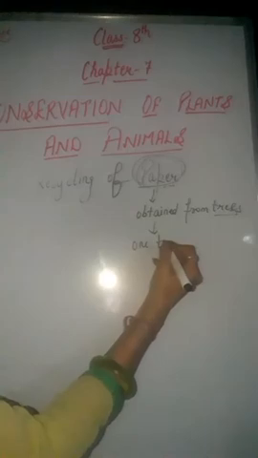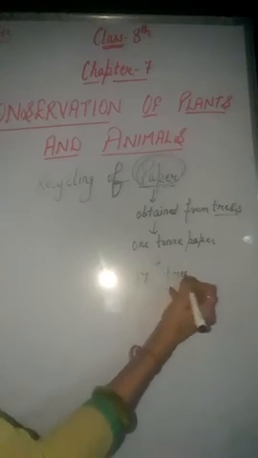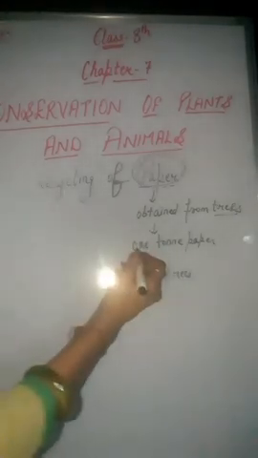Because to make 1 ton of paper, we need 17 full grown trees, right? We need simply 17 full grown trees. For just 1 ton of paper, we need how many trees? 17 trees.